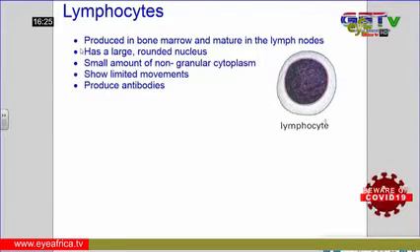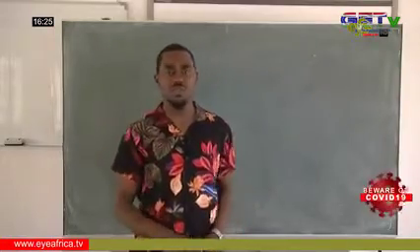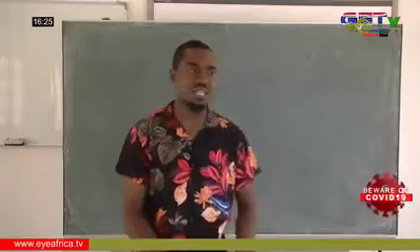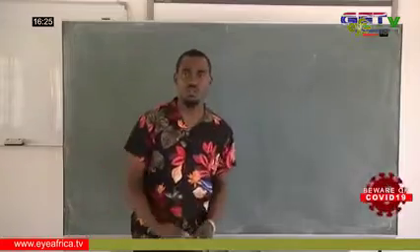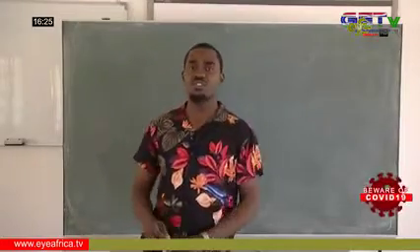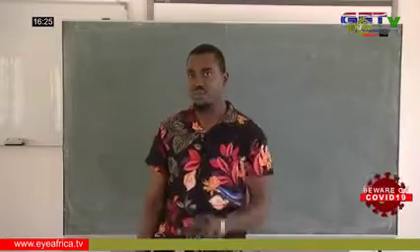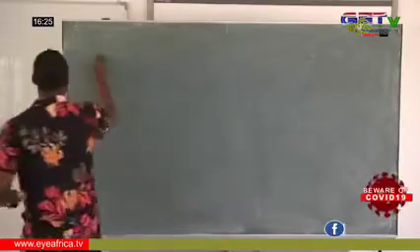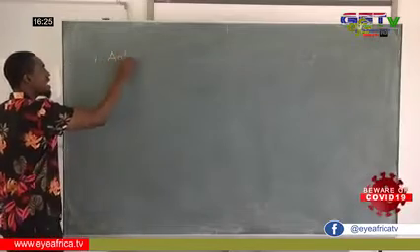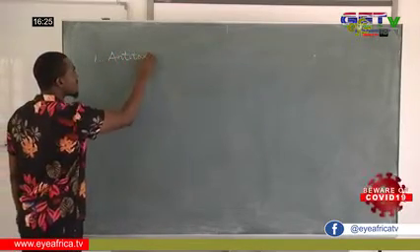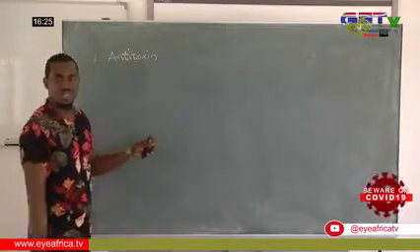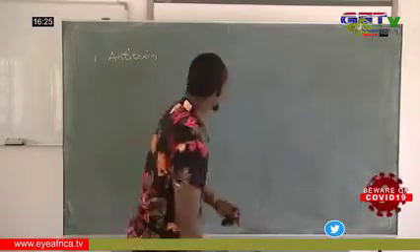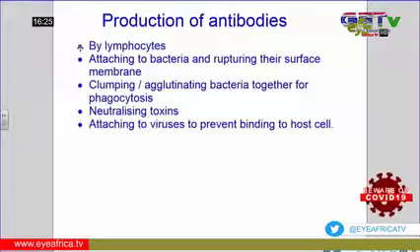Looking at the function of the lymphocyte, we said it produces antibodies. So now we are going to look at the different types of antibodies produced by the lymphocyte. Antibodies are chemical substances that are produced to help fight against pathogens. Pathogens are disease-causing organisms. We have 4 different groups of antibodies. One, we have the antitoxin. As we said, anti means against, so they work against toxin.